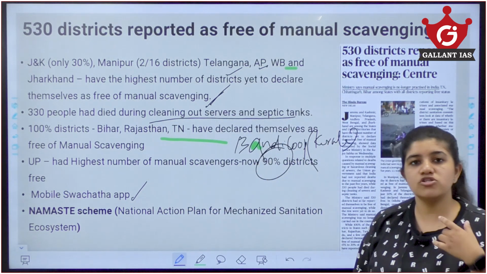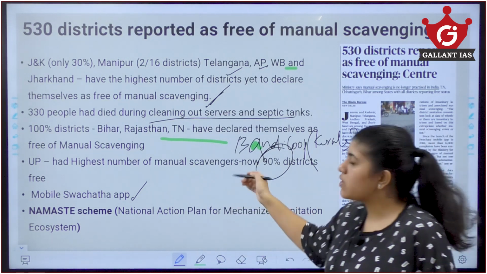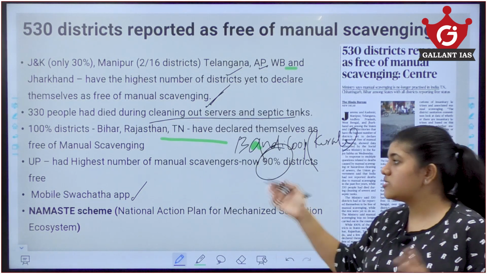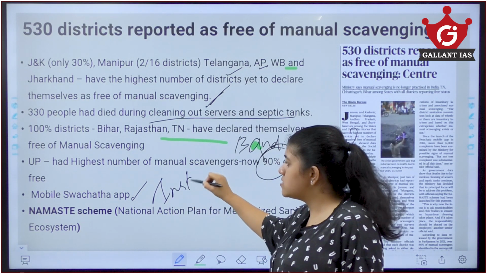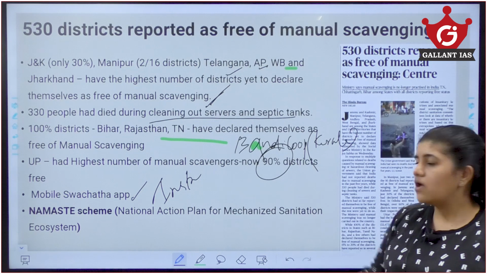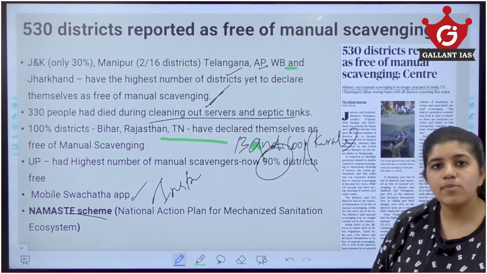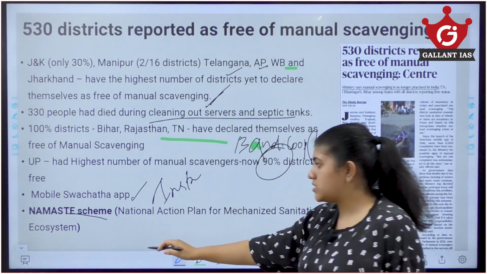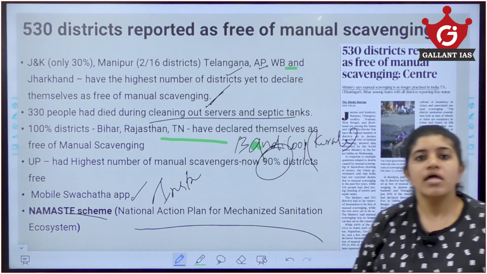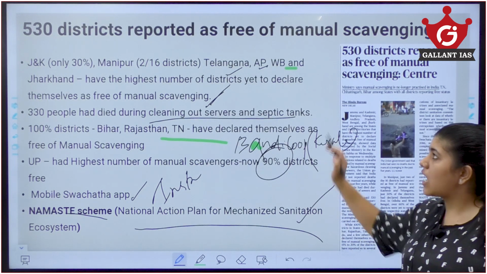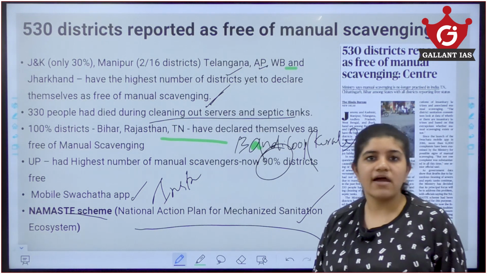From this app we can actually locate areas where the sewers are not clean and complain via this app, so that the municipalities or other people come and clean the sewers using other instruments. Also, there is another main scheme by the government regarding manual scavenging, that is the Namaste scheme, National Action Plan for Mechanized Sanitation Ecosystem. This is a very important scheme for the abolition of manual scavenging in India.